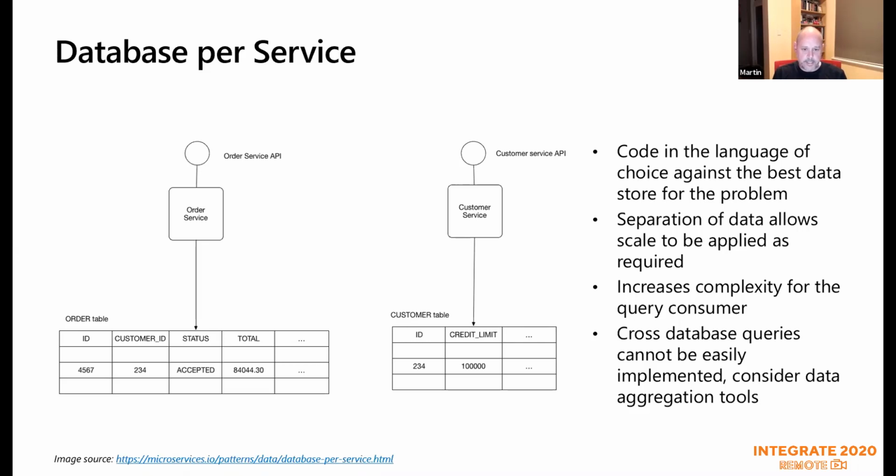Big negative that we can see here, the customer ID is in the order table. So how do I get the view of my customer, say the credit limit, and the order details into that view state that I'm going to be showing to the physical customer? So you do get that degree of having to actually do cross-database queries, which can't be done easily.